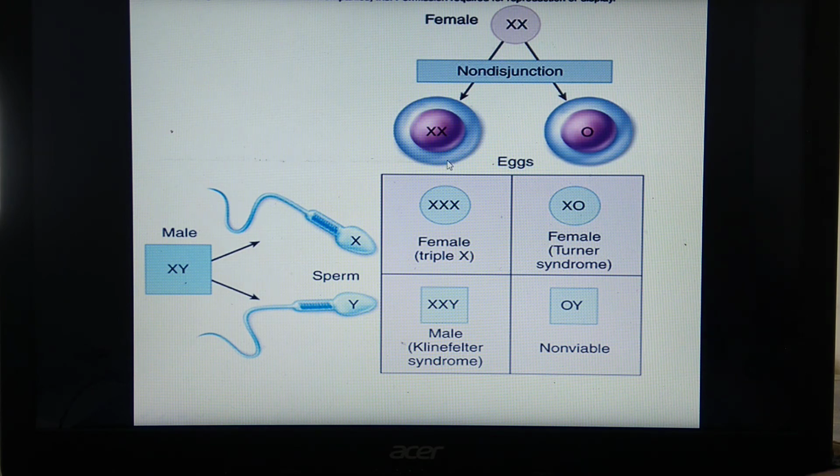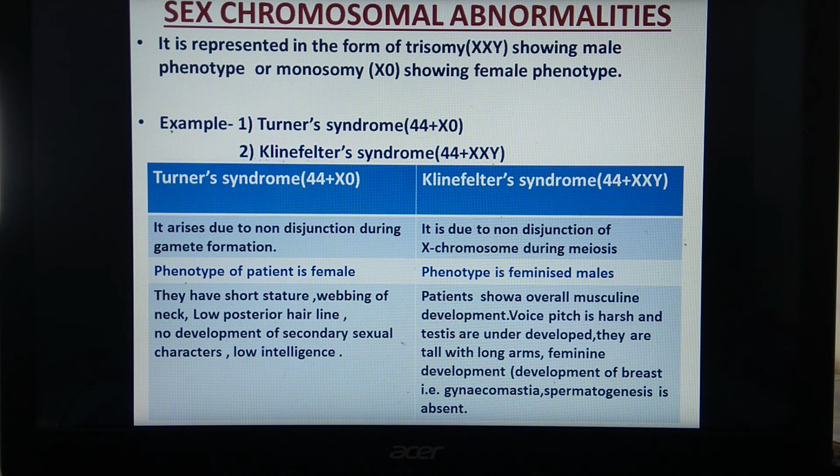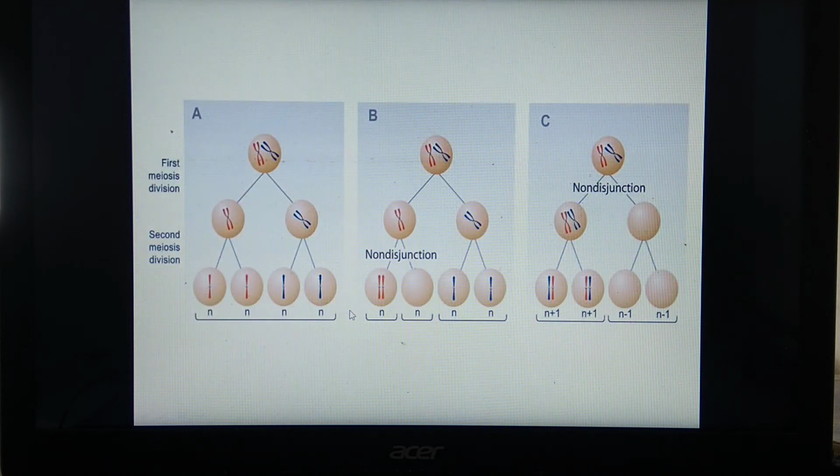These differences are seen over here. Turner syndrome is 44 plus X0 and Klinefelter syndrome is 44 plus XXY. How do these conditions, X0 or XXY, arise? See, it arises due to non-disjunction during gamete formation. It is due to non-disjunction of X chromosome during meiosis. What is the meaning of this non-disjunction? We will see it diagrammatically so that it will be clear for you.